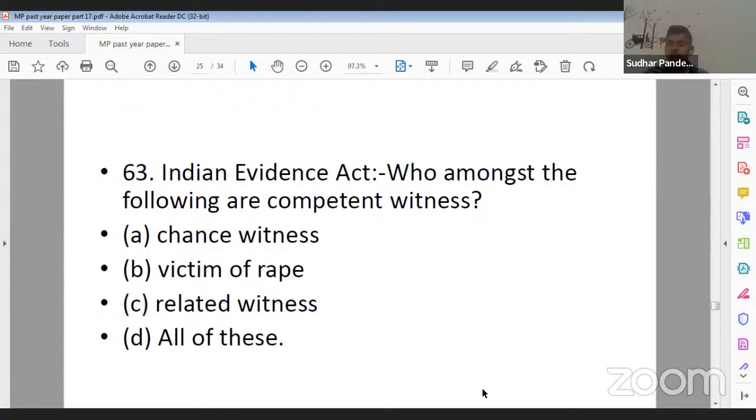And D, all of these. Question number 63. If you read section 118 of the Indian Evidence Act, you will be in a position to get the answer to this question. So its correct answer should be D for Delhi, that is, all of these. Chance witness, victim of rape, related witnesses, all of them are competent witnesses.